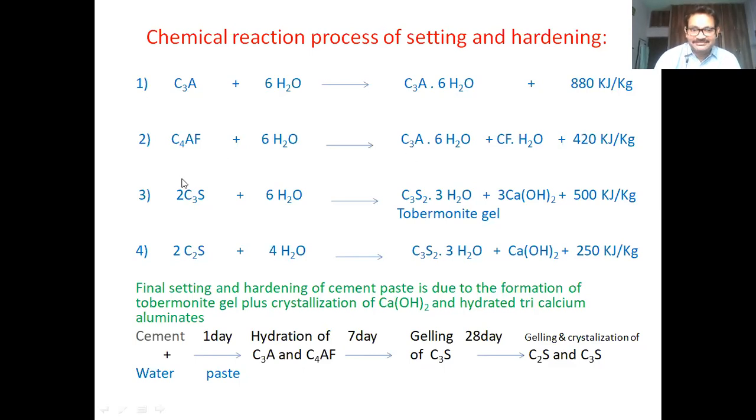And next, the C3S reaction will start. So C3S reacts with the water molecules. We normally get a tobermorite gel, 3CaO, 2SiO2, 3H2O. This combination will normally give a tobermorite gel. Here, water is adding. So water is adding, this is called a hydration reaction.